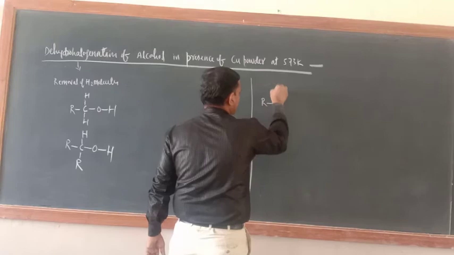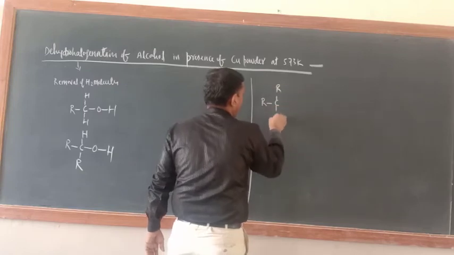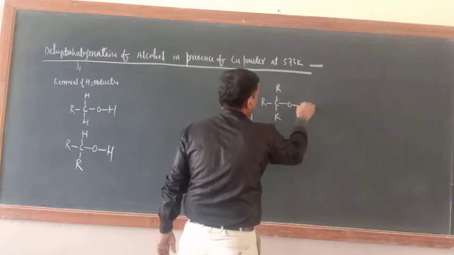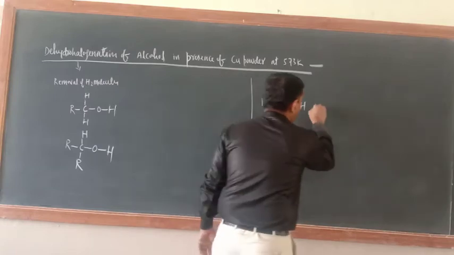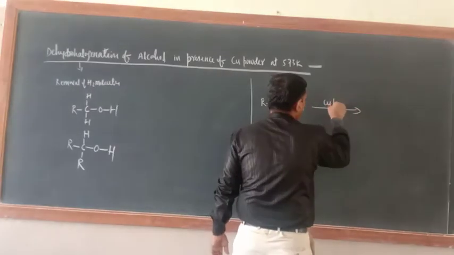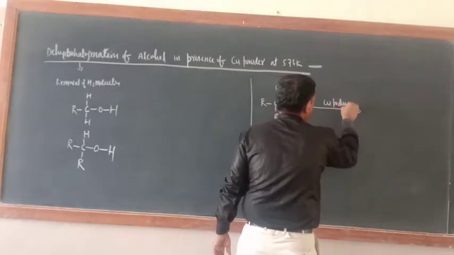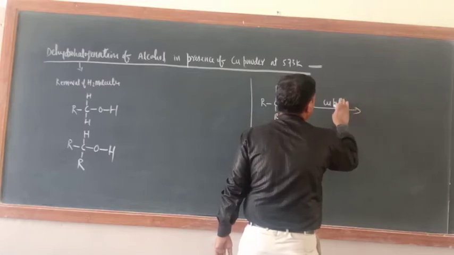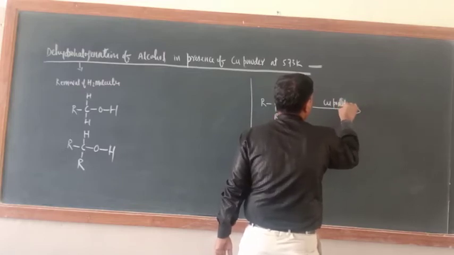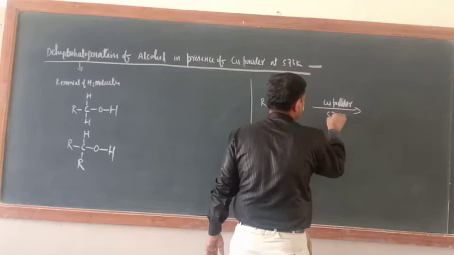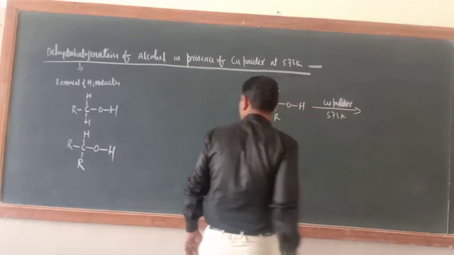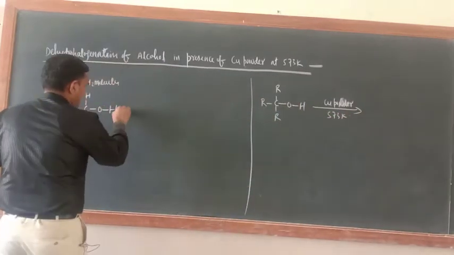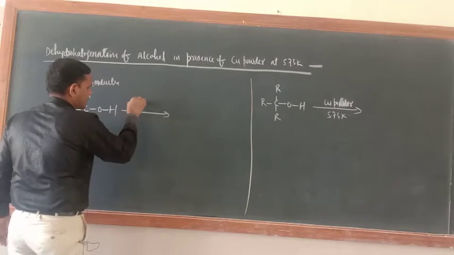R, C, R, OH. Now here write copper powder, 573 Kelvin temperature.